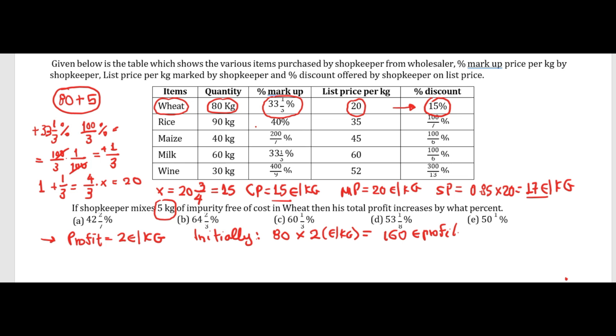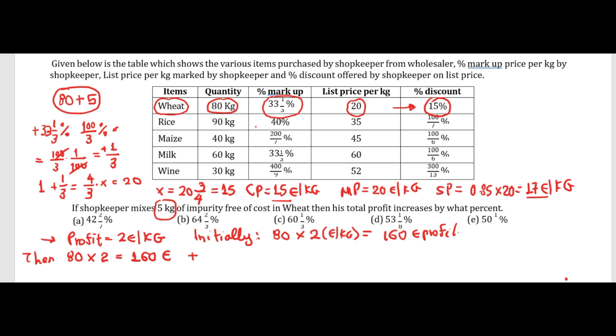Now we have 85 kilos in total, and the 80 kilos are sold for the same price and give me the same profit. So then I have 80 times 2, 160 euros profit, but I have to add the profit from the 5 kilos that he sold.